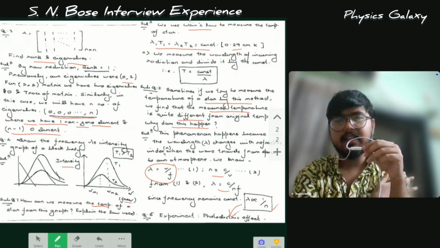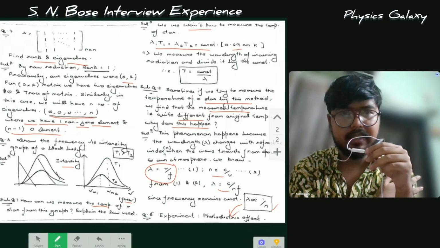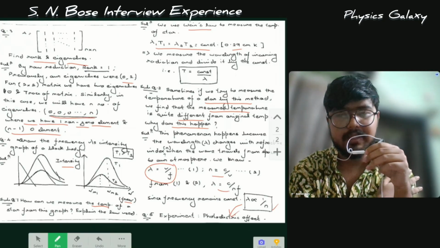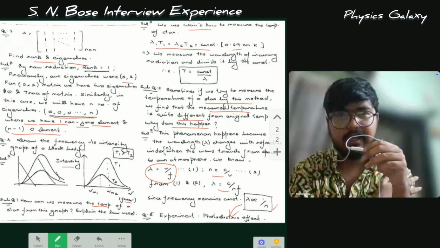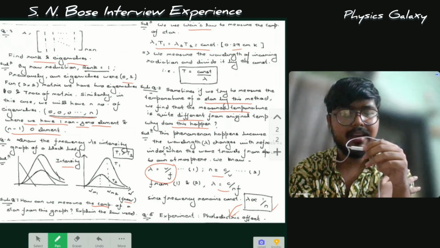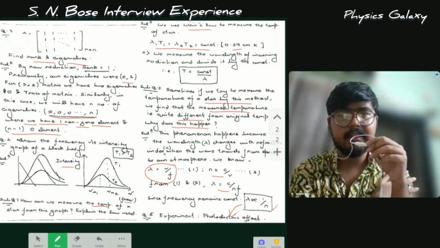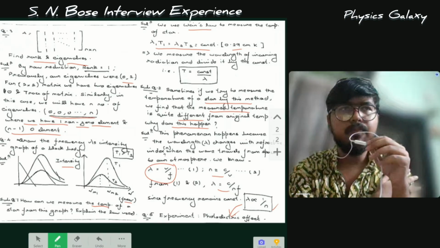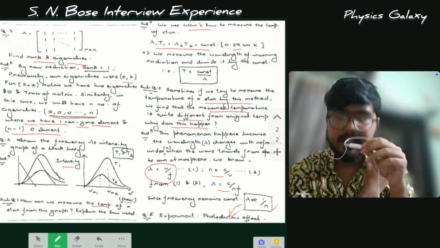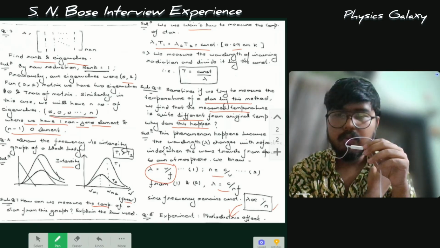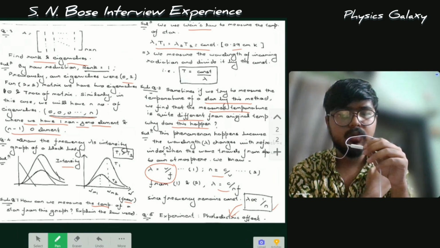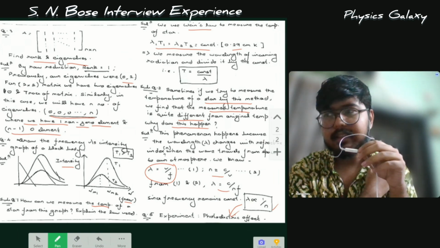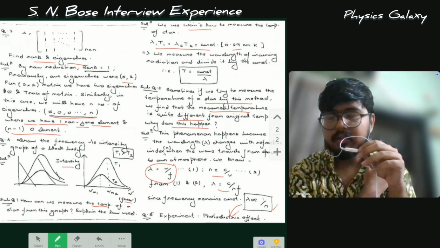After that, my final question was about the experiments which I had conducted in BSc. I said photoelectric effect, and they asked me some detailed questions. One of the questions was, what do you measure from that experiment? While I conducted the experiment in my lab, what did I measure? I said that I measured Planck's constant, and they asked me how I did it.